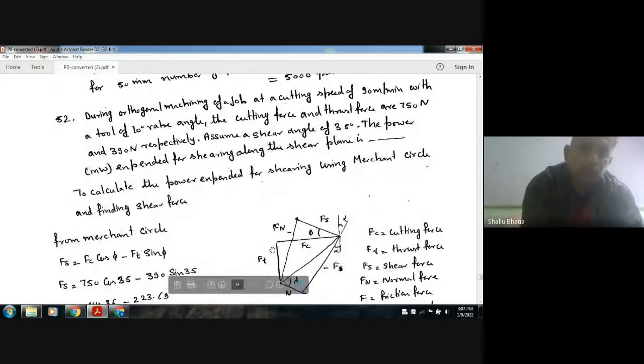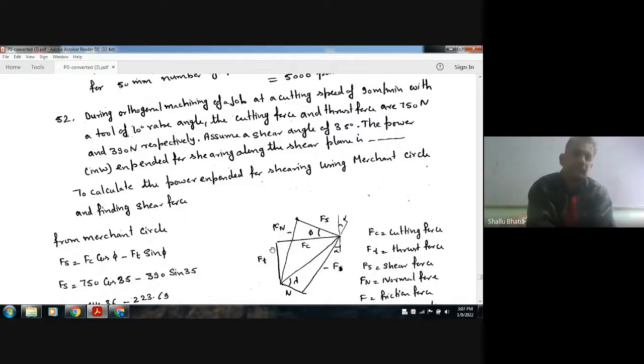during orthogonal machining of a job at a cutting speed of 90 meter per minute with a tool of 10 degree rake angle, the cutting force and the thrust force are 750 Newton and 390 Newton respectively. Assume a shear angle of 35 degree. The power in watt expended for shearing along the shear plane is: